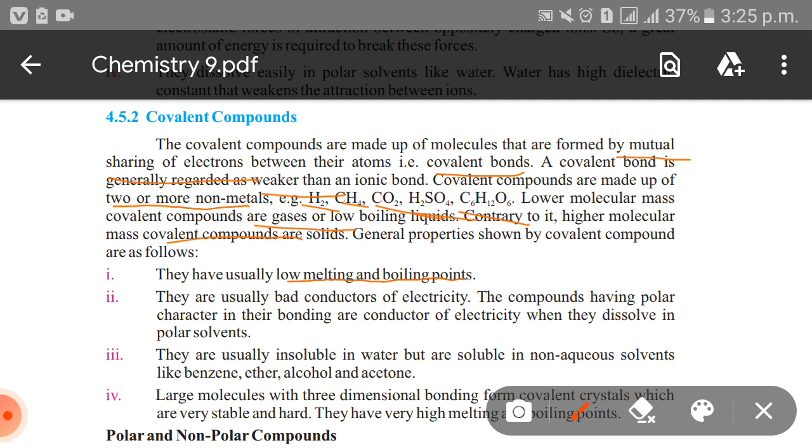They are usually bad conductors of electricity. The compounds having polar characteristics in their bonding are conductors of electricity when they dissolve in the polar solvents. They are usually insoluble in water but are soluble in non-aqueous solvents like benzene, ether, alcohol and acetone.